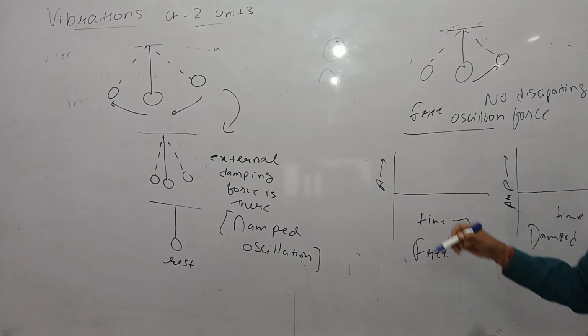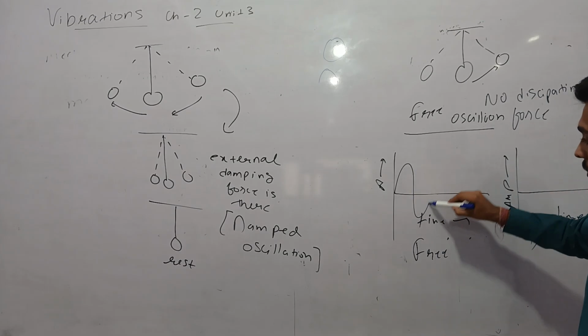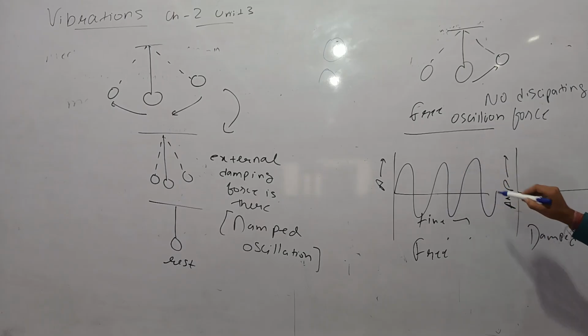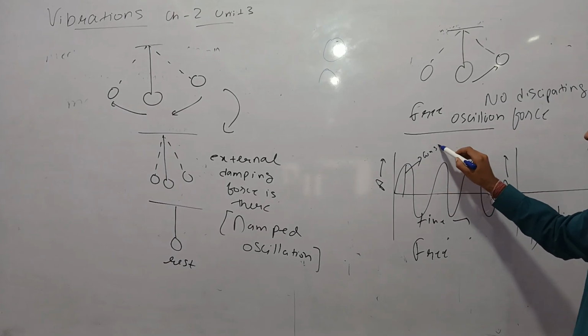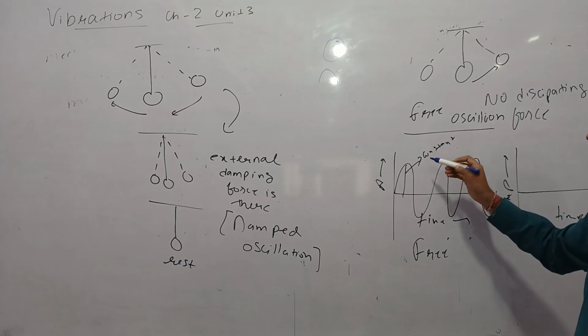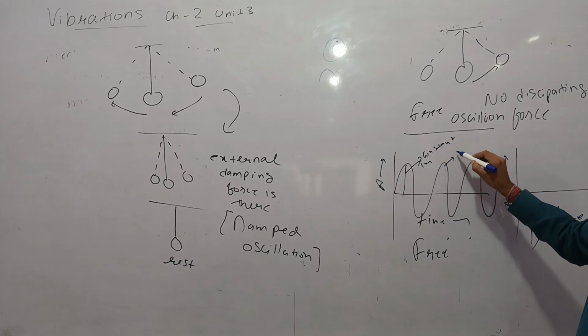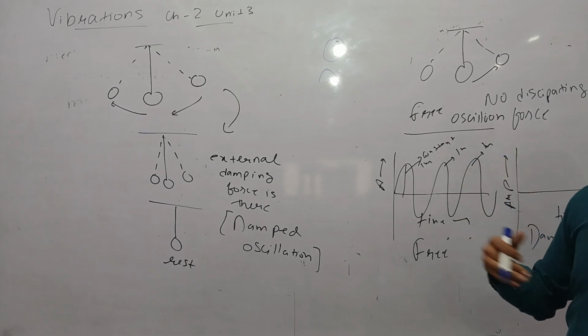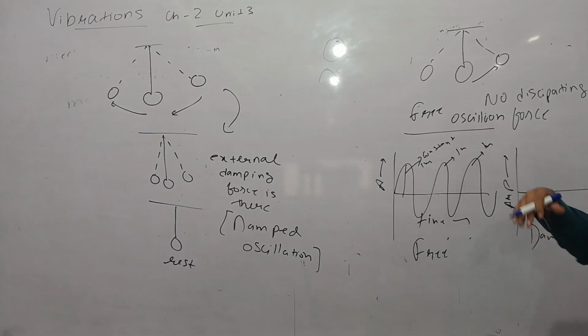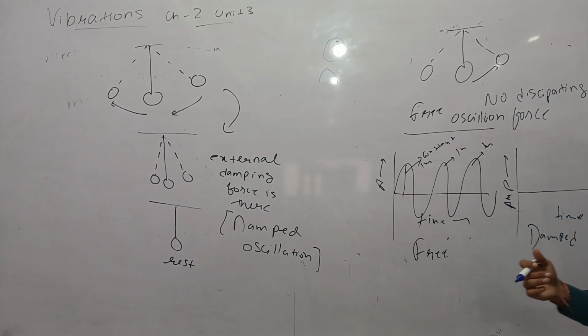For a free oscillation, the maximum displacement, also known as amplitude, is always constant. Here if it is 1 meter, here it is also 1 meter, here also 1 meter. So the amplitude is always constant, and the motion goes on for infinite time.